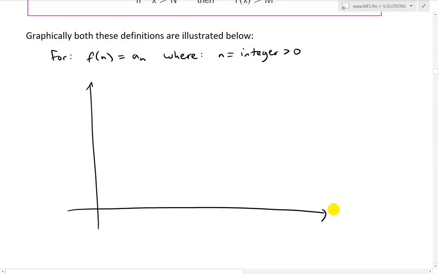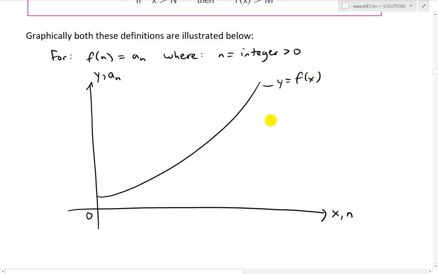So we have x and we have n, we have y and we have a_n like this, and let's say we have a graph that goes like this. It goes up like that. So we have y equals f of x, and it's going to infinity.